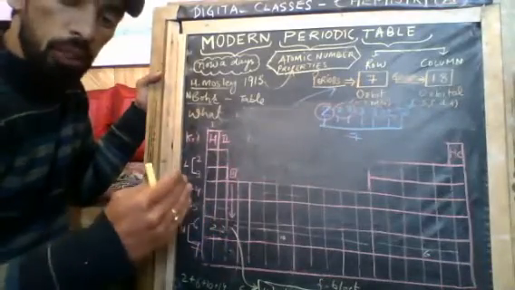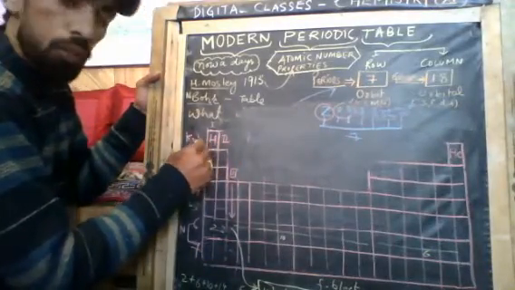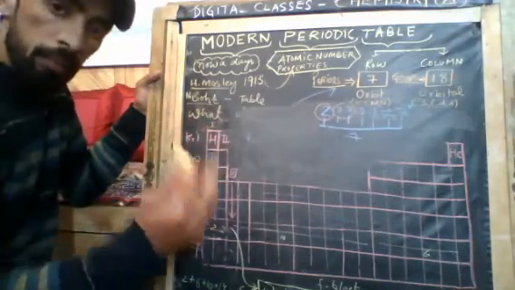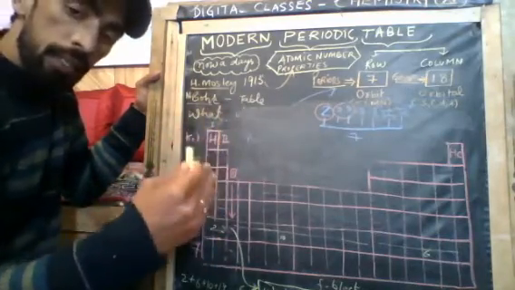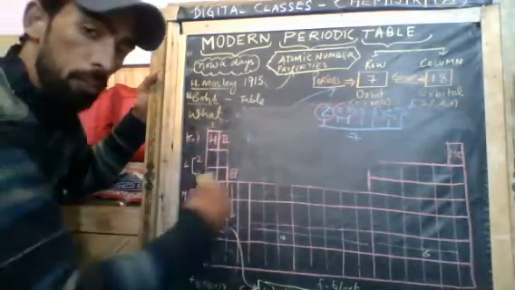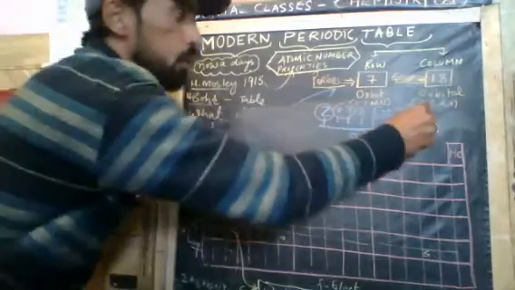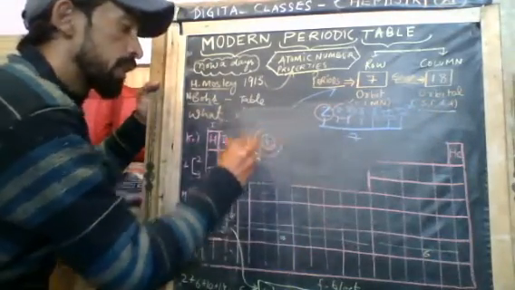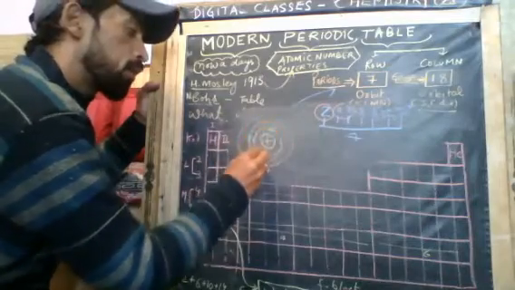It is Bohr's contribution that the periods formed according to Bohr's model: K, L, M, N, 7 periods, 2, 8, 8, 18, 18, 32, 32 because of the magic numbers. Now we will talk about how the groups form. Again, the proton is in the center, and electrons revolve around the nucleus.